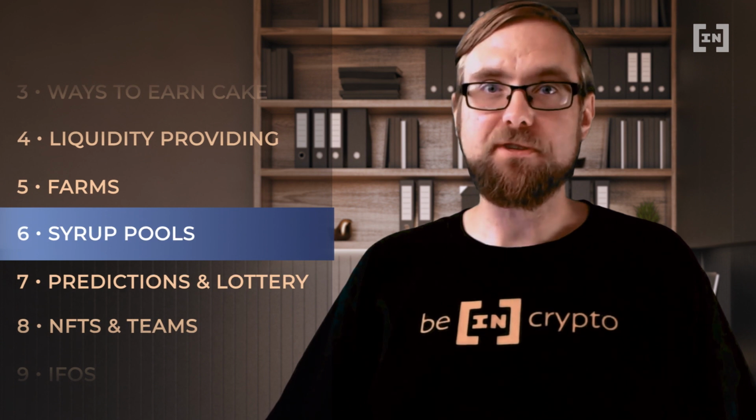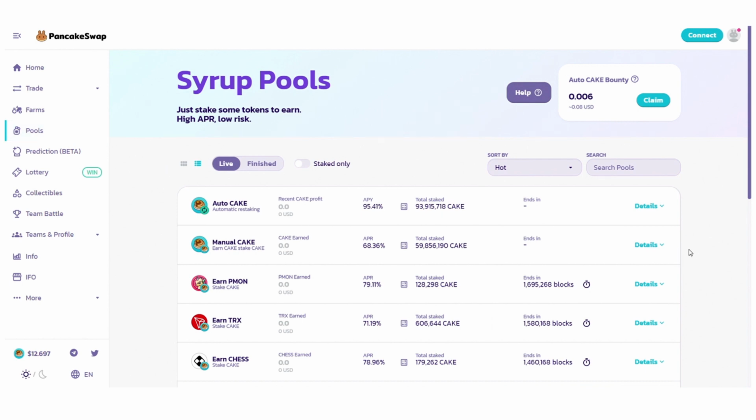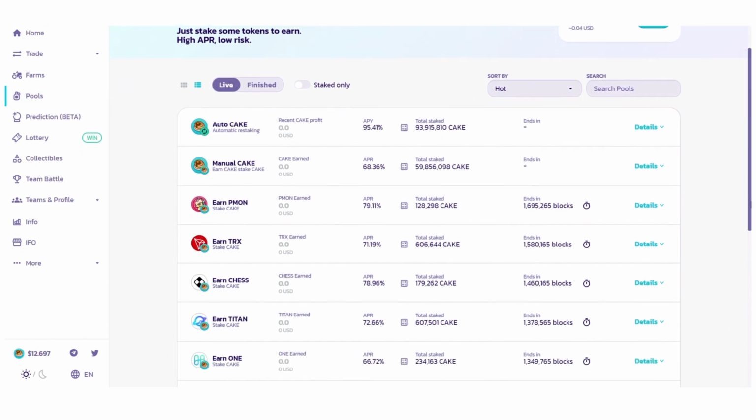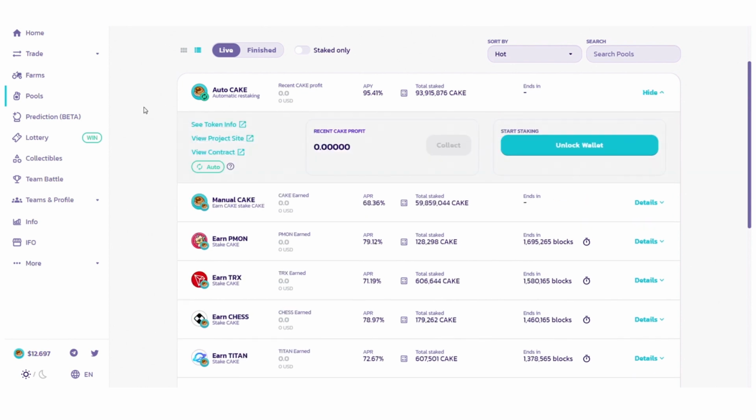Okay, now let's see how the returns can get even better. Next up are the syrup pools. Though it sounds like something out of Candyland, these are yet another series of pools that you can stake into. In this case, you'll almost always be staking Cake, although there are a few other pools occasionally available based on other assets. Here again, you offer up an asset and receive another asset, or more of the same one, in return as interest. Also, you can still pull out your original capital whenever you want.